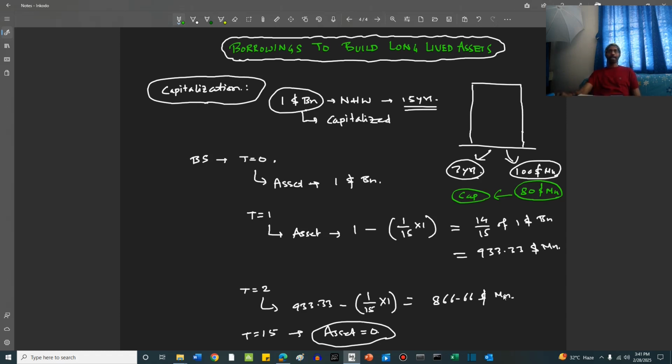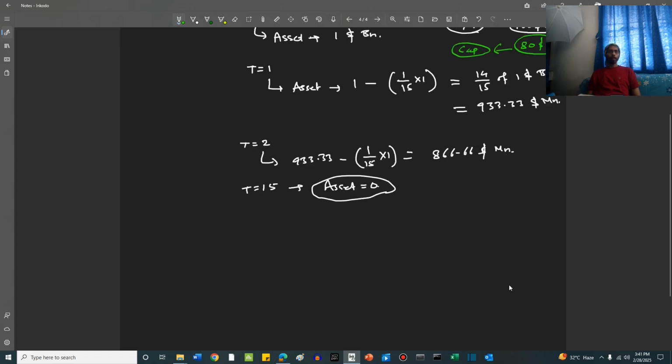So let's say this $80 million OpenAI has borrowed for 5 years. Now it is going to make uniform payments at the beginning of every year. So year 0, it has taken the 80 million fund. Year 1, it is going to make its first payment. Year 2, second payment. 3, third payment. 4, fourth payment. And 5th, the last payment will be at the end of the year 5.